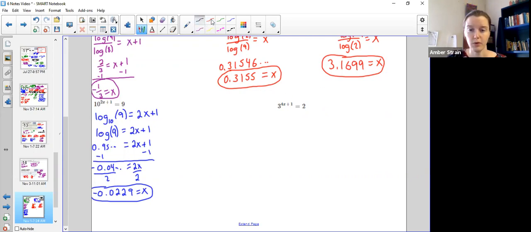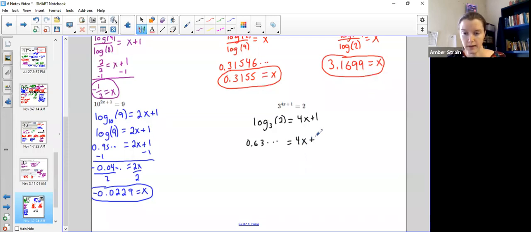Okay, so same story. I'm going to first switch it to the log form. That would be log base 3 of 2 equals all this stuff, 4x plus 1. Okay, get this in your calculator. Use your log splitter if you have to. Log of 2 divided by log of 3. Make sure you're using that parenthesis. And what do you get? Log of 2, sorry, I hit the wrong button, 3. Okay, and you should get the decimal, 0.6309, dot, dot, dot. With that number, that crazy decimal on my screen, I would minus the 1.